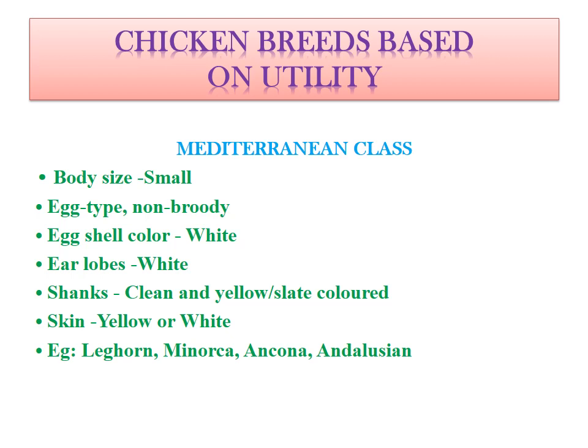Again shanks will be clean and yellow or slate colored. Skin will be yellow or it may be white also. Best examples are Leghorn, Minorca, Ancona, and Andalusian.